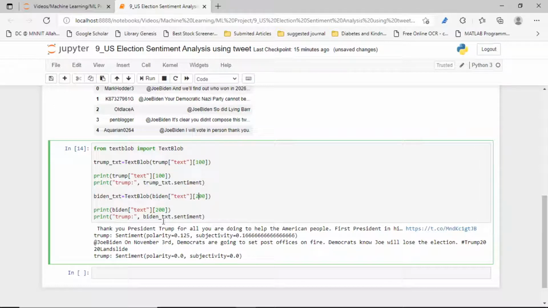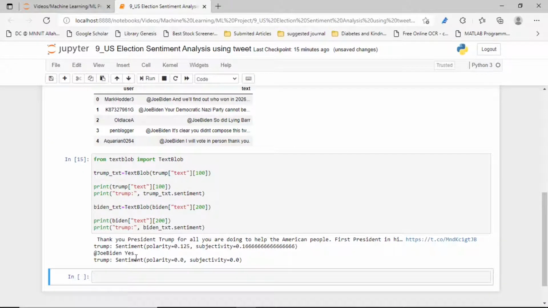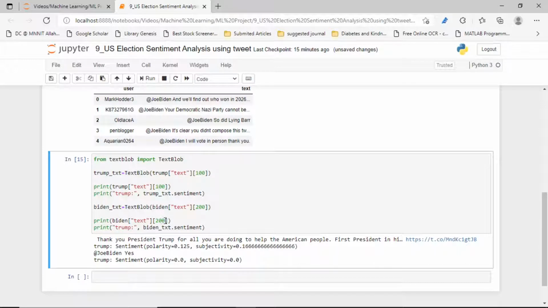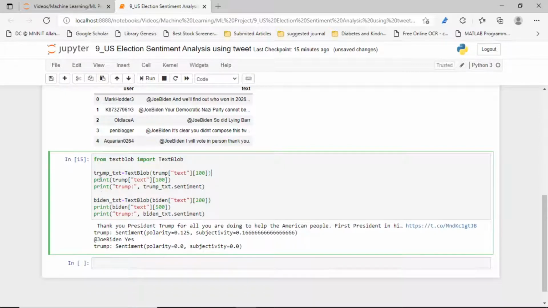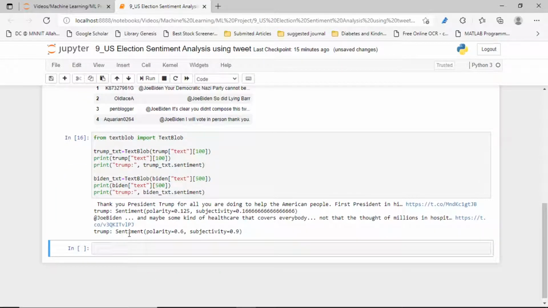Yes, its sentiment is 0 also. Let's take another one. No problem. Yes guys, you can see it's positive. Joe Biden and maybe some kind of healthcare that covers everybody. Okay, so you can understand how the sentiment works.